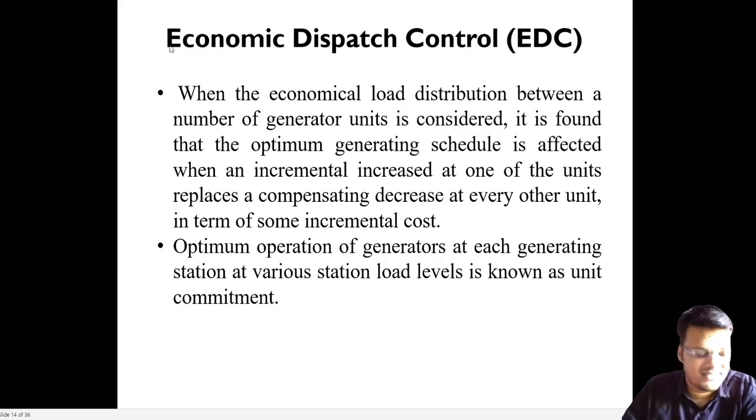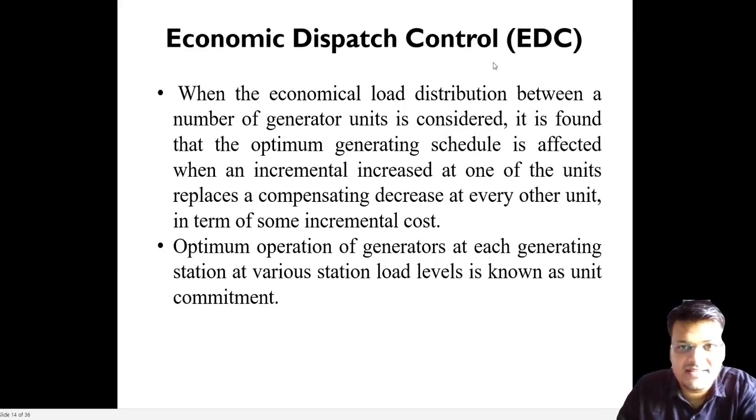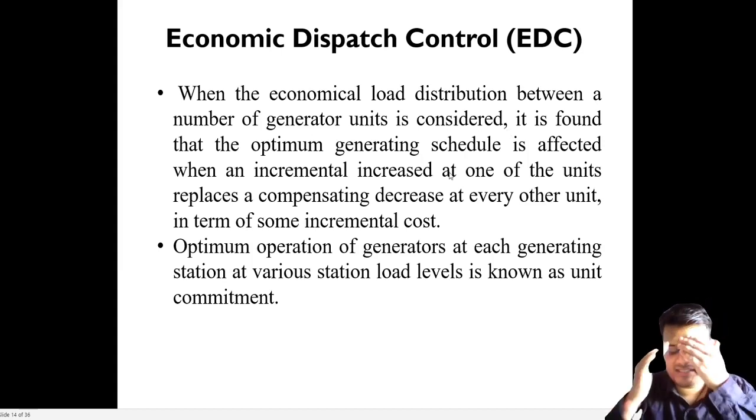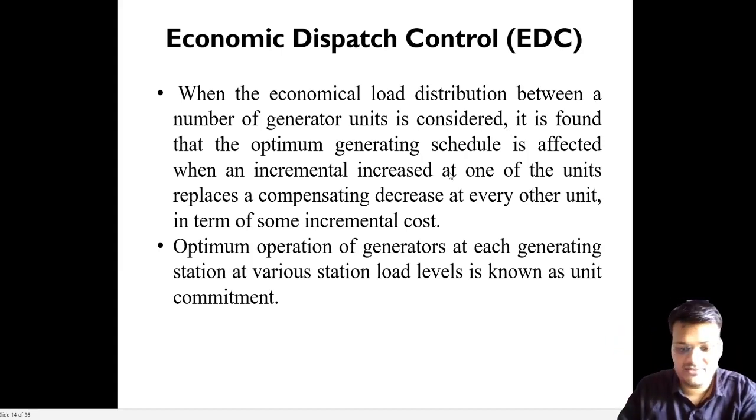Now the next one is the economic dispatch control. As I told you, economic dispatch control means the economic load distribution between the number of generators is considered. So it means basically what? For this one we have to go to an example. First, please read it. Then I will tell you the meaning of that. Read in 10 or 15 seconds only. Read it fast. What is meant by that?